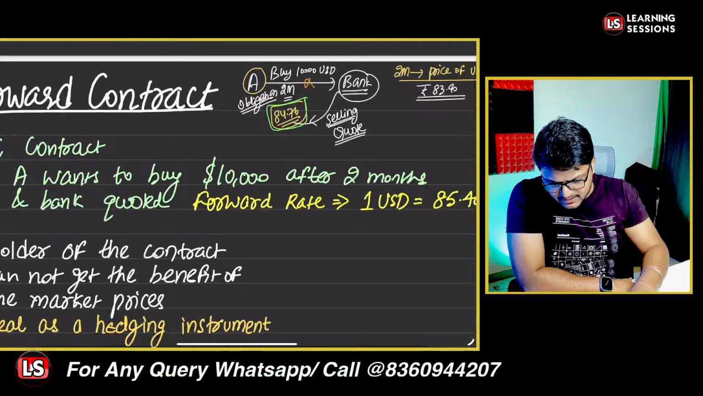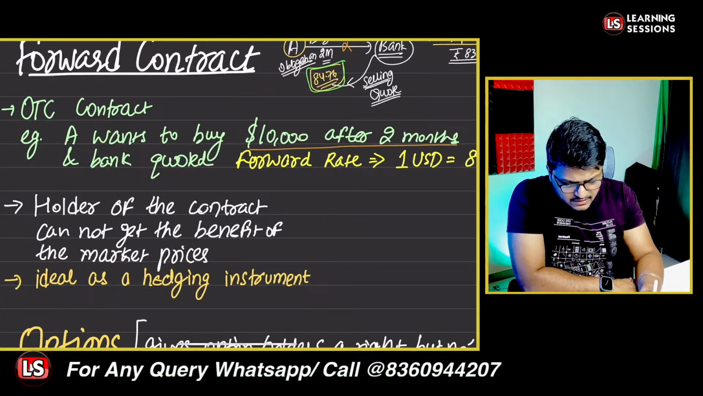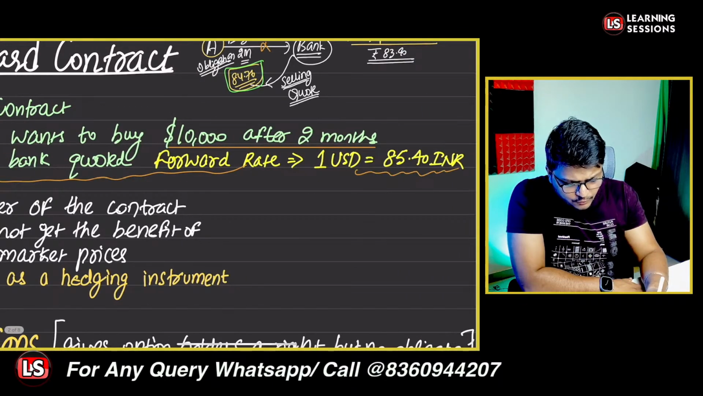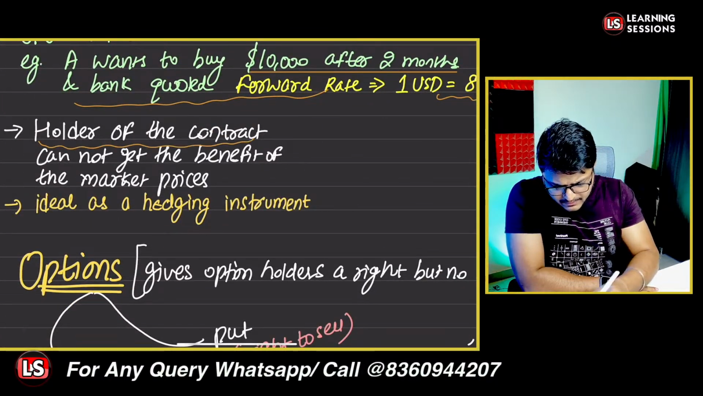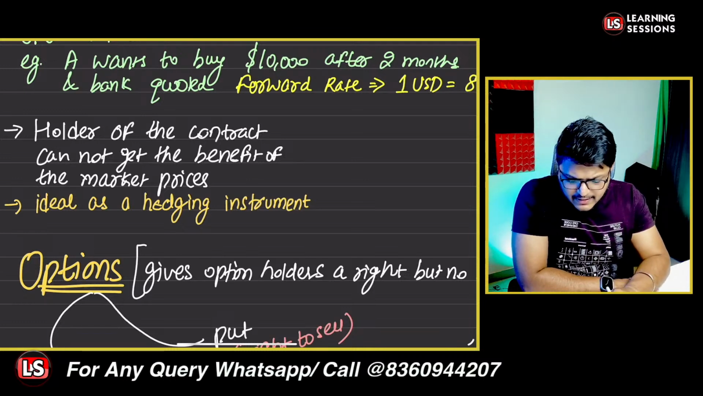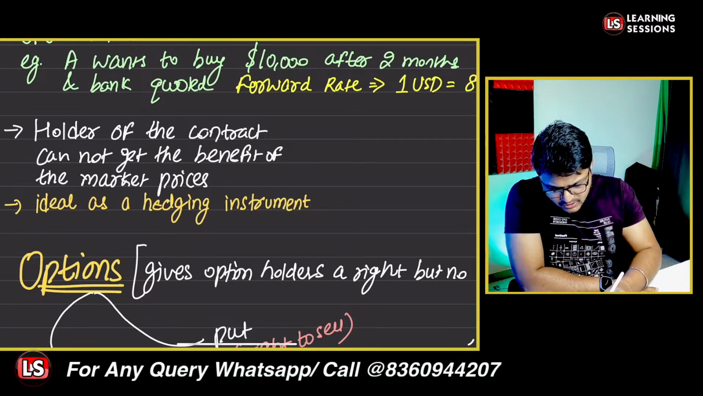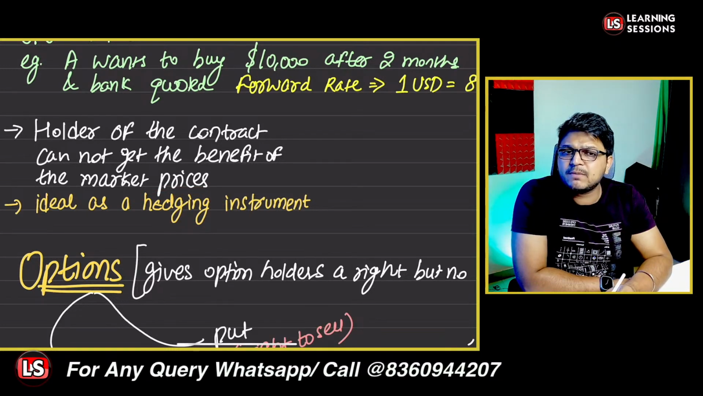Now we have an example over there. Person A wants to buy 10,000 USDs after 2 months, and the bank quoted the forward rate to be 85.40 INR. Can the holder of the contract get the benefit of the market prices? No, the person cannot get the benefits of the market prices. That is not allowed in this scenario because it's a forward contract. And what purpose is this ideal for? It is ideal, actually best, for hedging purposes.